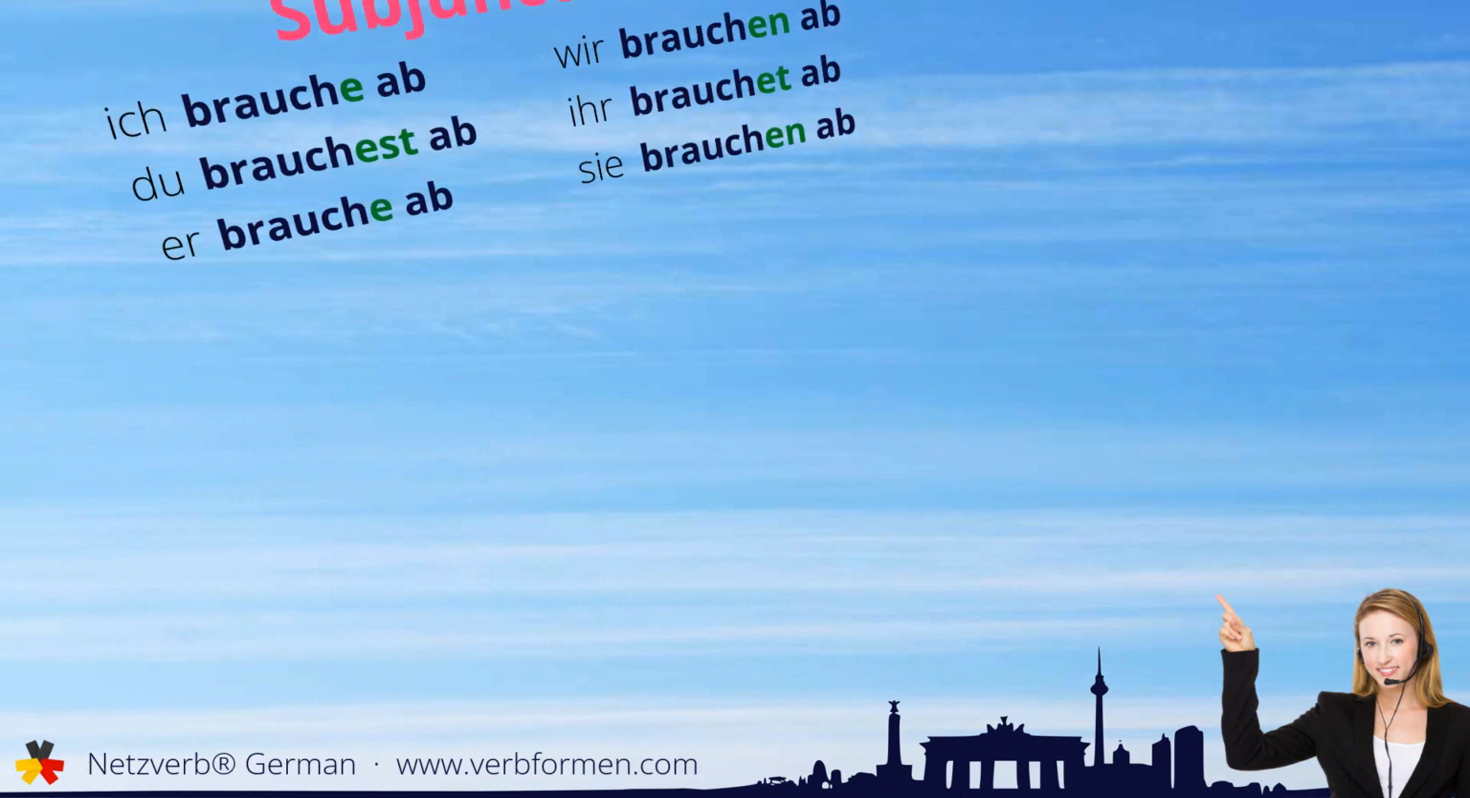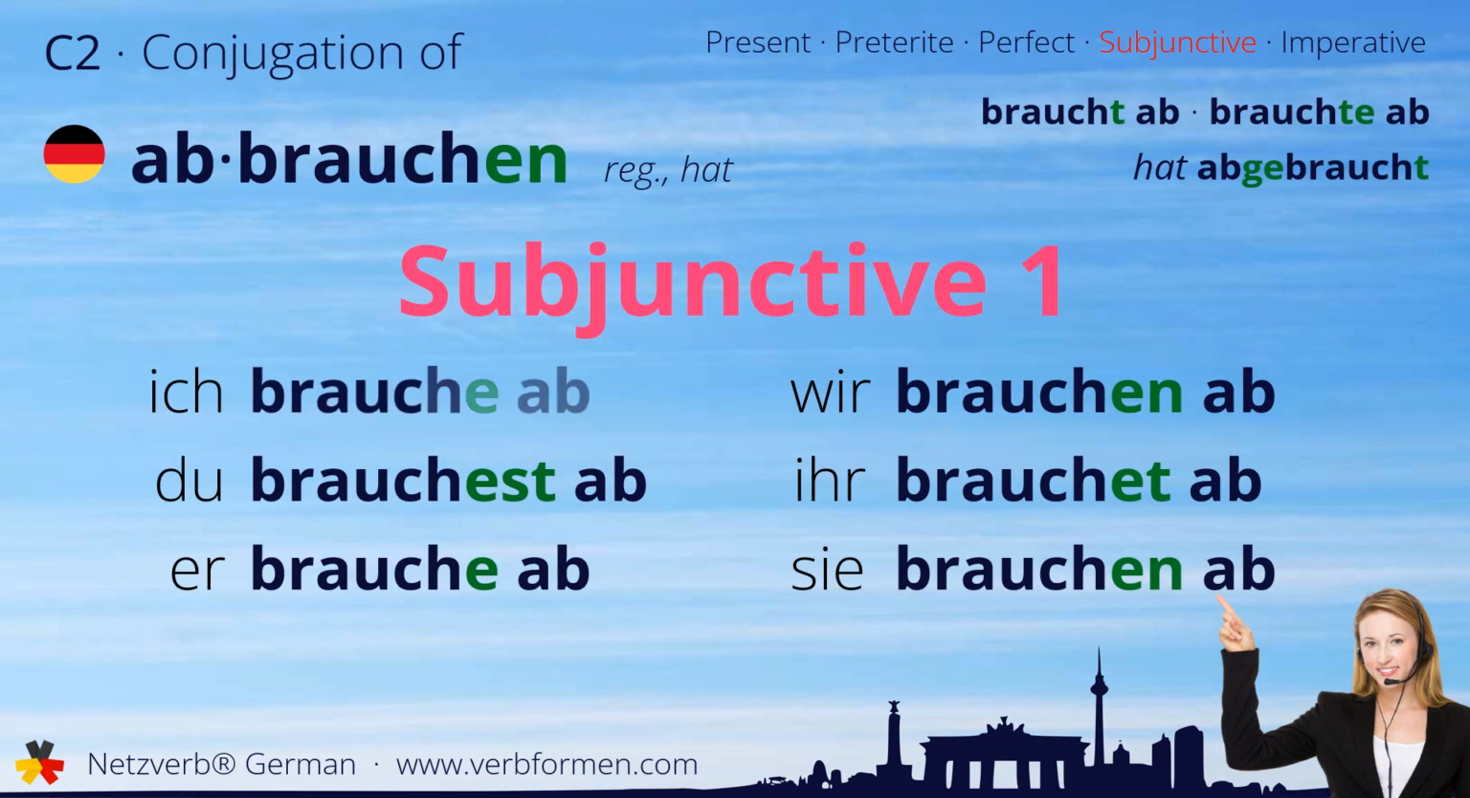Next up is the subjunctive one. Ich brauche ab. Du brauchest ab. Er brauche ab. Wir brauchen ab. Ihr brauchet ab. Sie brauchen ab.